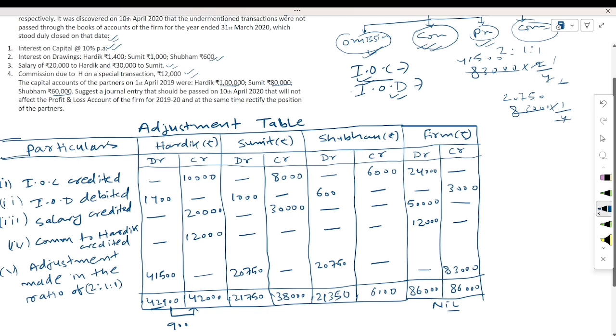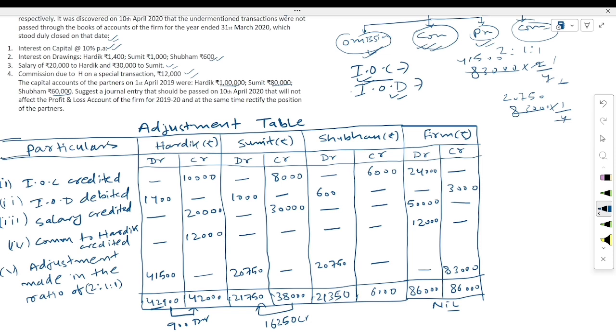So 900 will be the debit balance of Hardik. Now see Sumit. 38,000 is here and 21,750 is here. It means the credit balance of Sumit is more than the debit balance. Here it is 16,250. This will be the credit balance because the credit side is more.